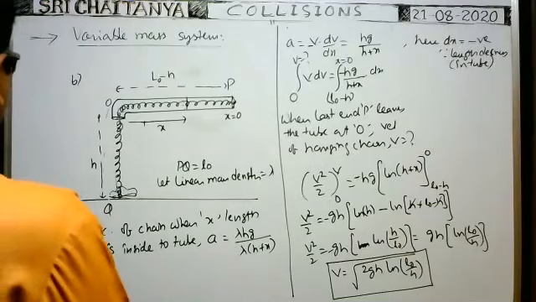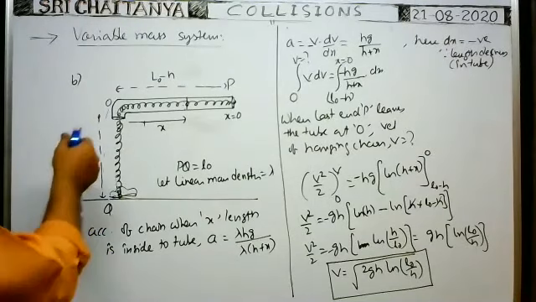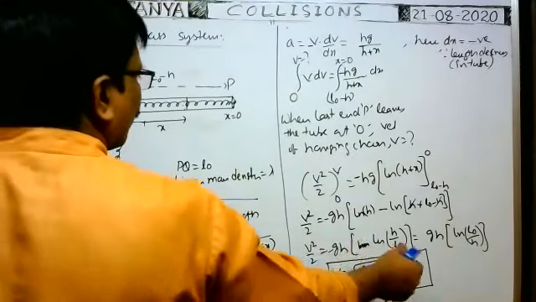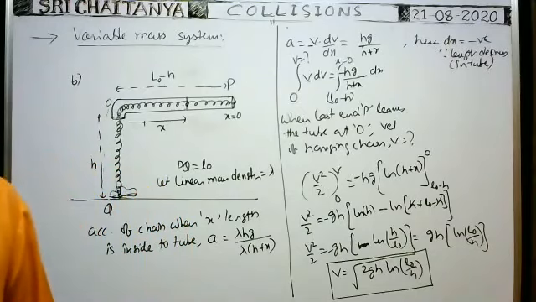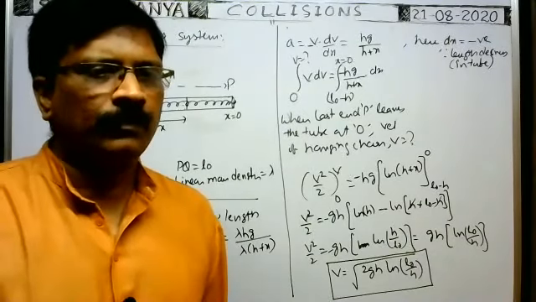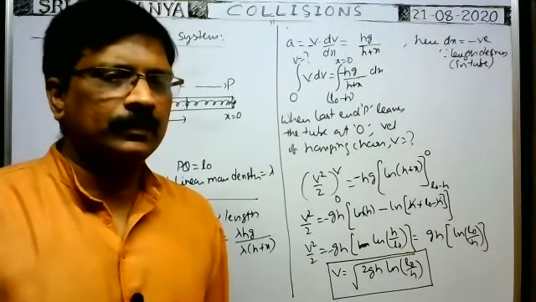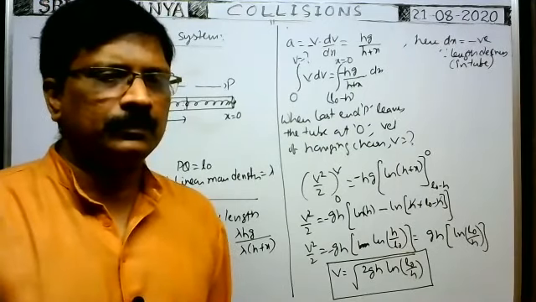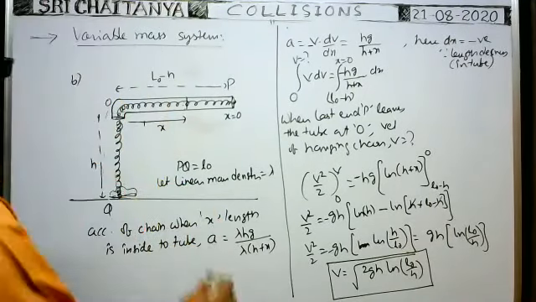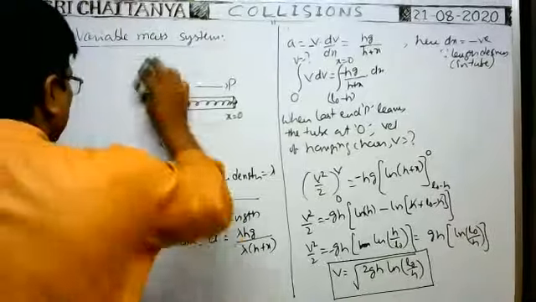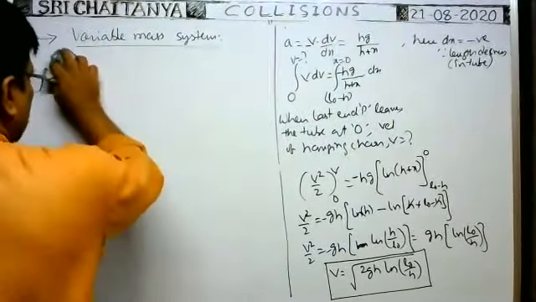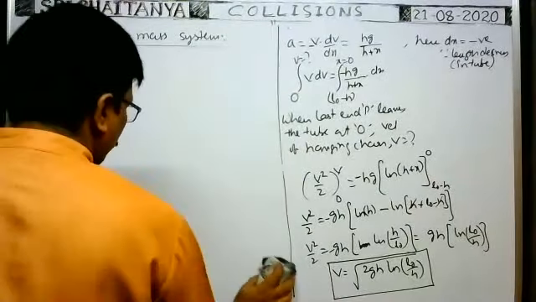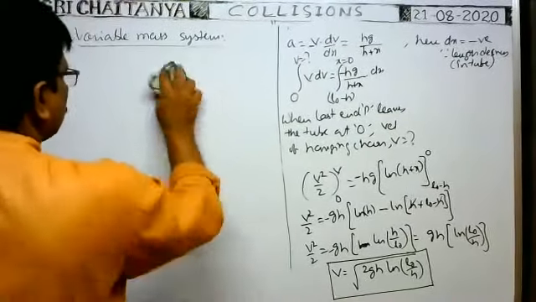Next one you see, third one. Shall I erase this one? You practice these problems so that you can do your own and have clarity again.